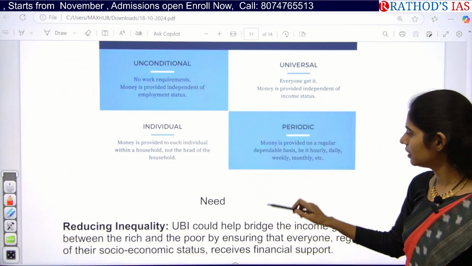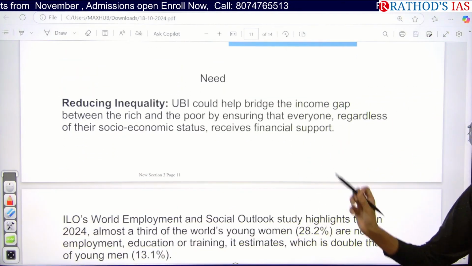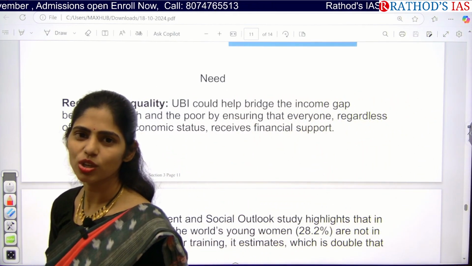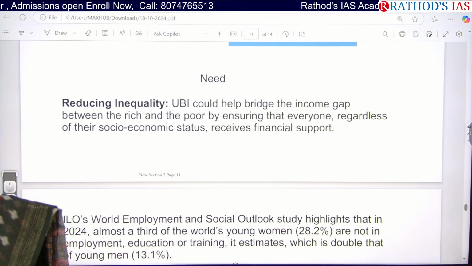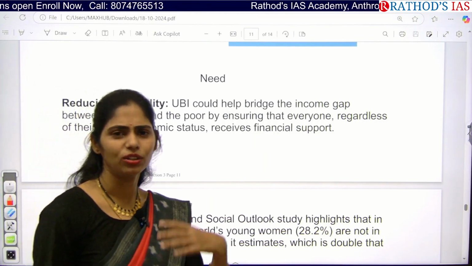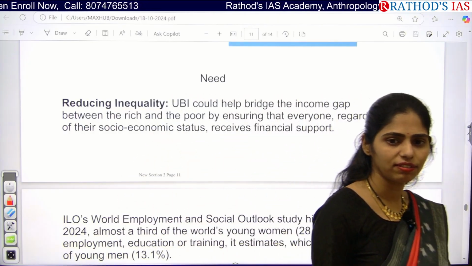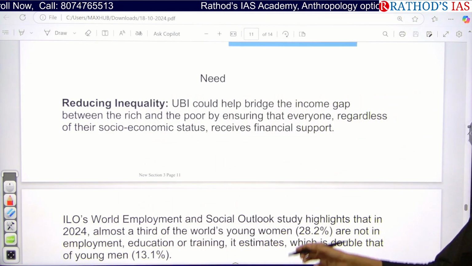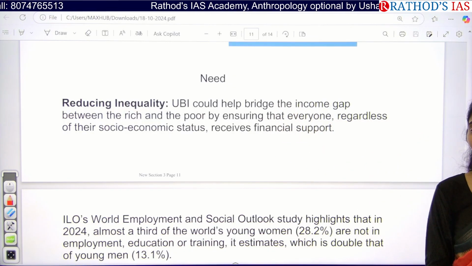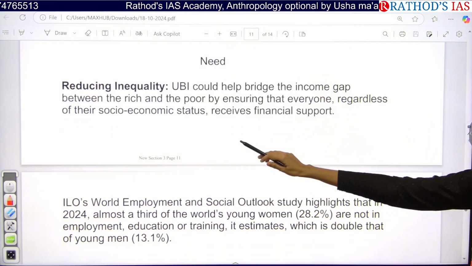And what is the need? The need here is to reduce inequality, but in fact it may lead to increasing inequality, yes or no? Is it necessary for a person who earns 10 lakhs or 5 lakhs per month? It is not actually necessary for them. So the important aim here is to reduce inequality and the income gap between rich and poor.